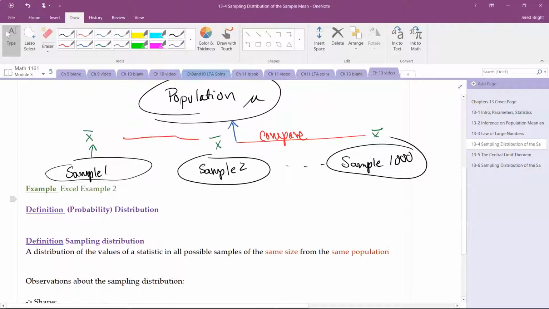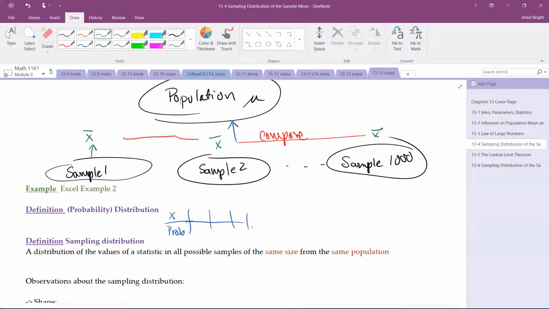Okay, so just so we're clear on the two different pieces of language here, before we have seen a probability distribution. Back in chapter 9 and 10, when we saw the table where it was x and then the probability, that's a distribution. All a probability distribution is, is a way to assign probabilities to the different outcomes in the space. That's all a distribution is.